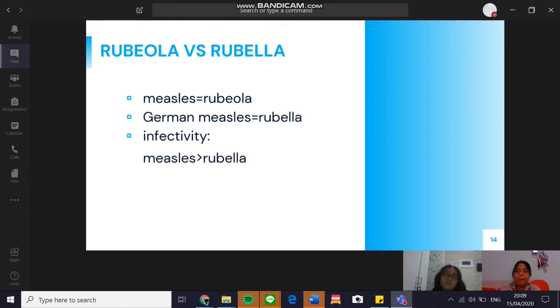Both can be spread through air from coughing and sneezing. Both cause fever and a distinctive rash, and both only occur in humans.